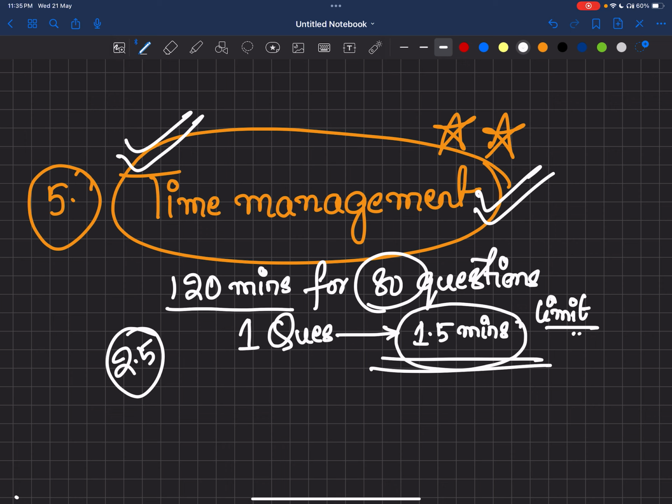Don't give any undue importance to some questions. Sometimes we feel affiliated to some questions, like, this topic is very easy, I prepared it very well, so I can solve these types of questions. But please keep time also in mind. Please don't show any favoritism to any question in the exam. Ultimately, we need to get 67 marks.